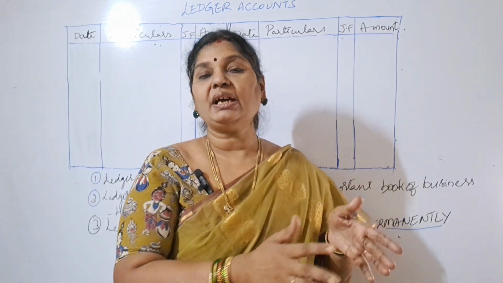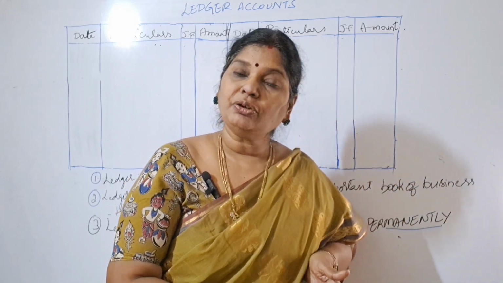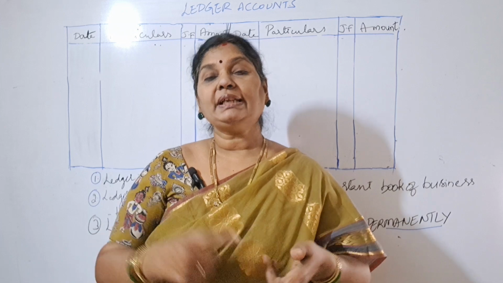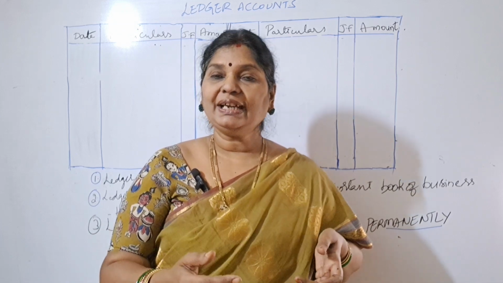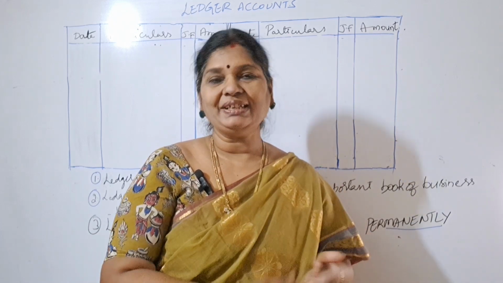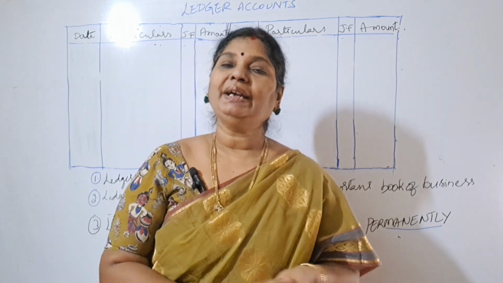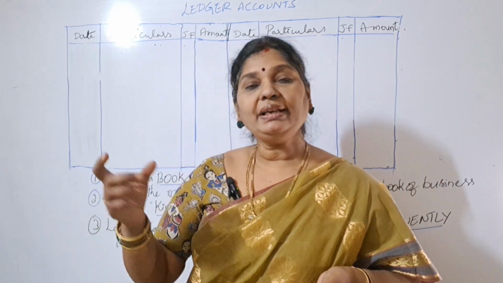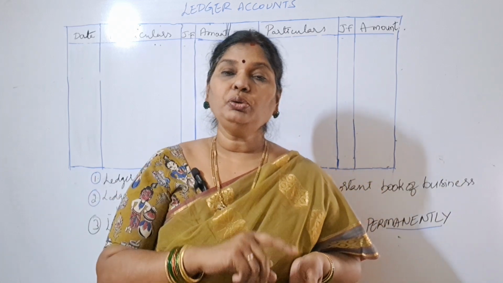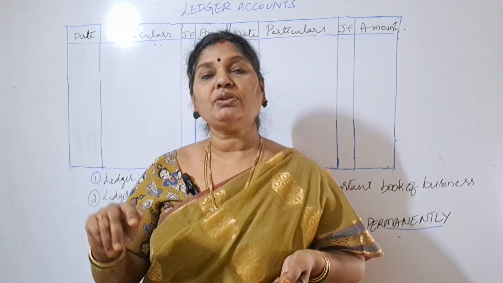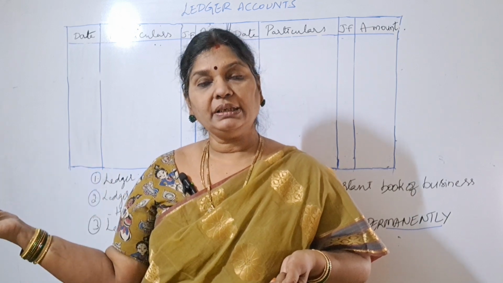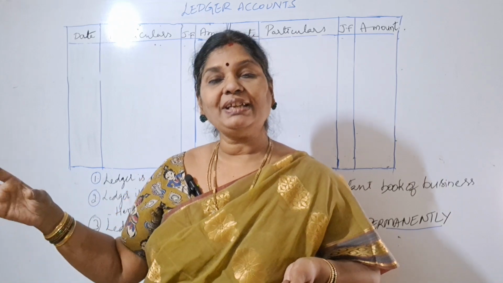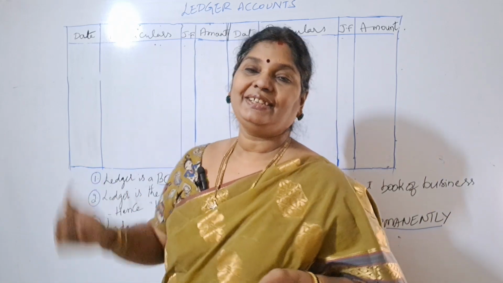Say, for example, if purchases are made, all purchases will go into one account, and all sales will go into one account, right? In the same way, all transactions that happen by using cash will go into the cash account. In the same way, the bank account. For example, if our company is dealing with SBI, ICICI, HDFC, we can't write only one bank account. So we will write SBI account, HDFC account, HSBC account, and ICICI bank account. So for each account, whatever transactions happened, we can know by seeing our ledger accounts, right?